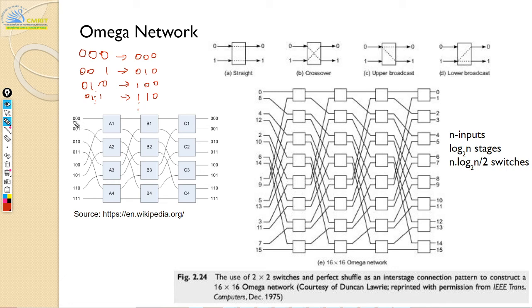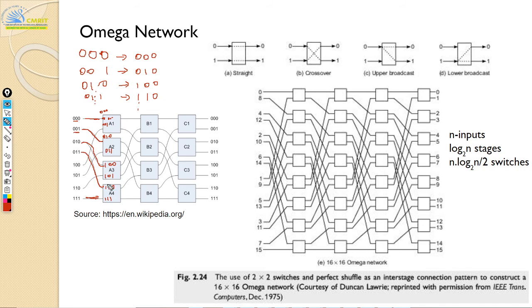Now 000 connects to 000 only. 001 should connect to 010. Listing the nodes 000, 001, 010, 011, 100, 101, 110 and 111, 111 also connects to 111, and 000 connects to 000. 001 connects to its one-bit-left-shifted value, so this goes to 010, and 010 then connects one bit left again. 011 is going to connect to 110.